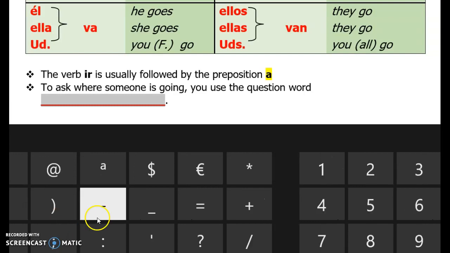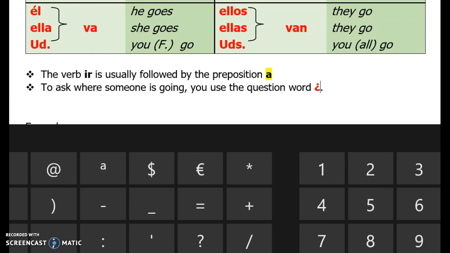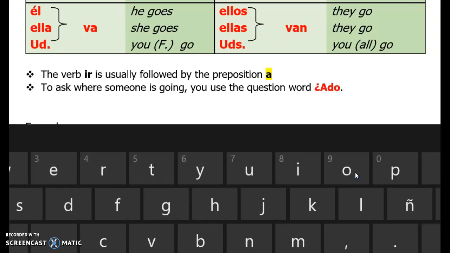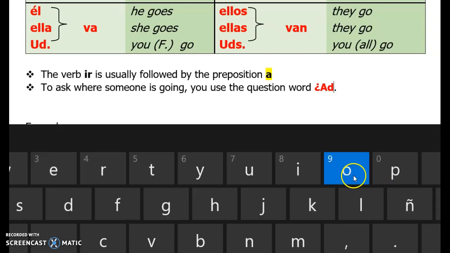I'm going to throw my question mark in here. For some reason, my keyboard settings don't work on that. It is a dónde. Don't forget that accent mark over that O in a dónde. I need the special accent O.